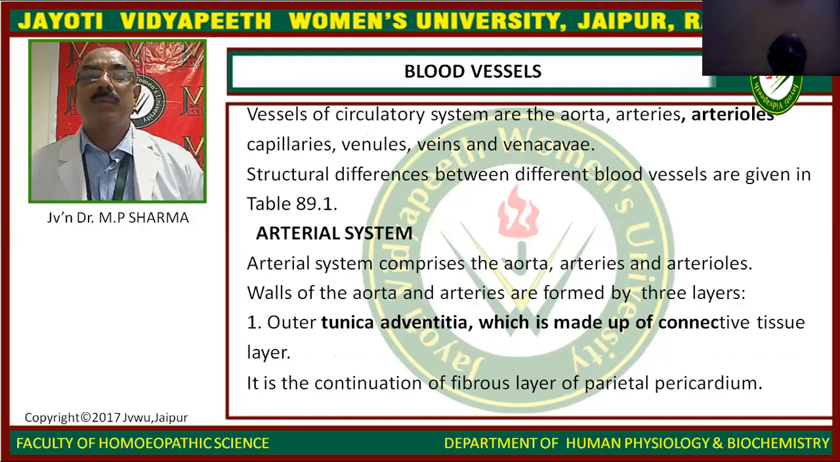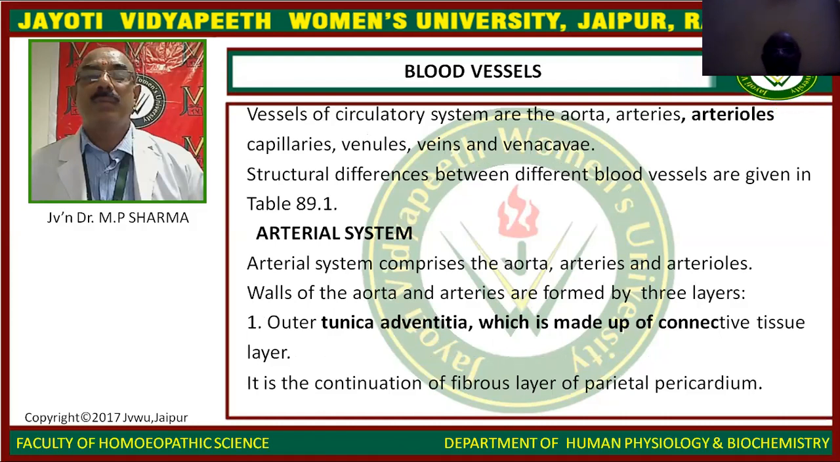Now, blood vessels. Blood vessels of the circulatory system are aorta, arteries, arterioles, capillaries, venules, veins, and vena cava. Structural differences between different blood vessels. Now, the arterial system comprises the aorta, arteries, and arterioles.